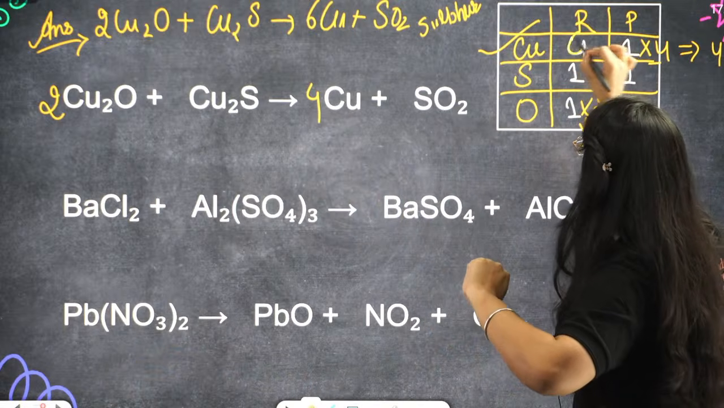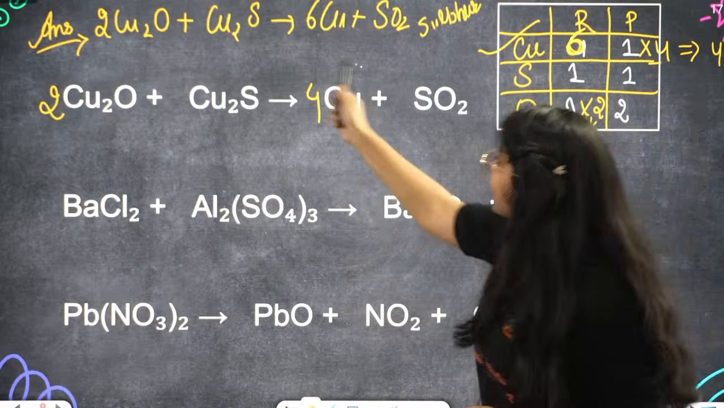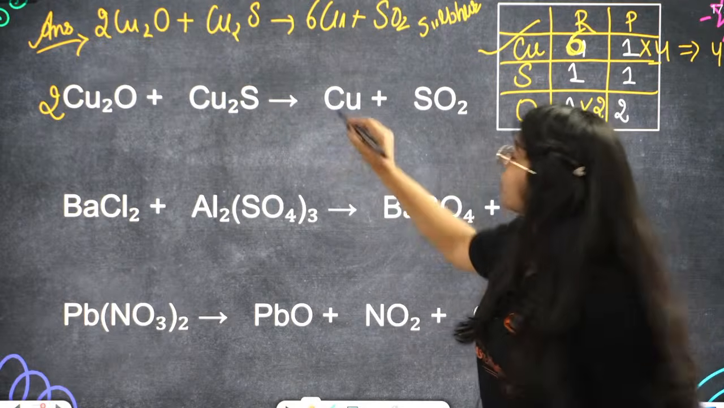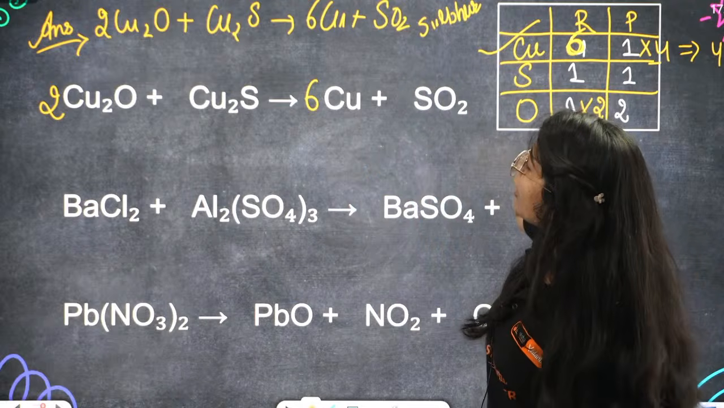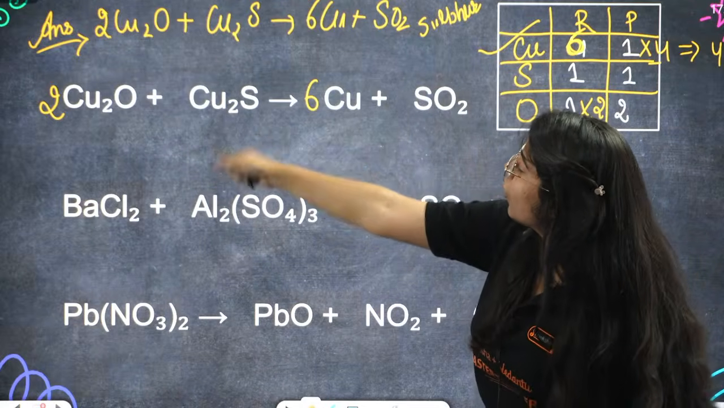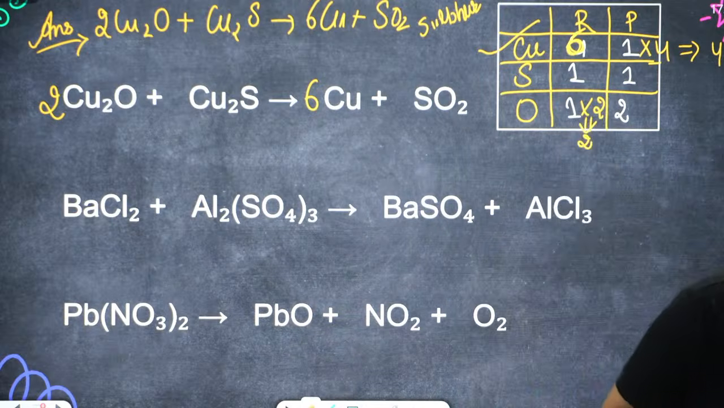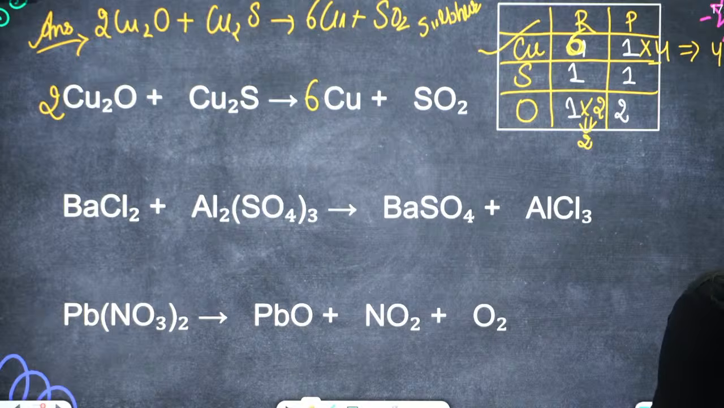Now here 6 coppers are there. So what I'll do, you are lucky that there is nothing else with copper. If you have something else with copper, then that will be a problem. So we'll just write 6 with the copper, and the answer is correct. All of you were correct. 2Cu2O plus Cu2S gives 6Cu plus SO2. Understood? Done? Everyone understood this? Okay, let's try the next one.